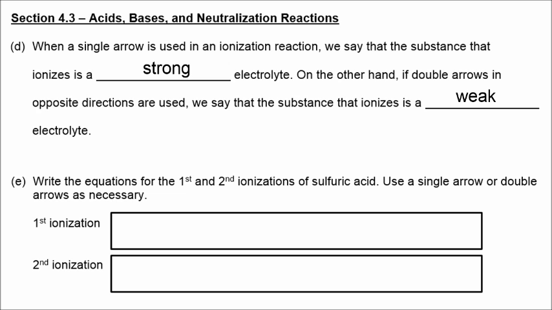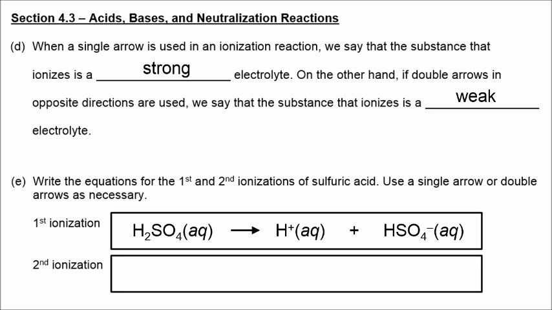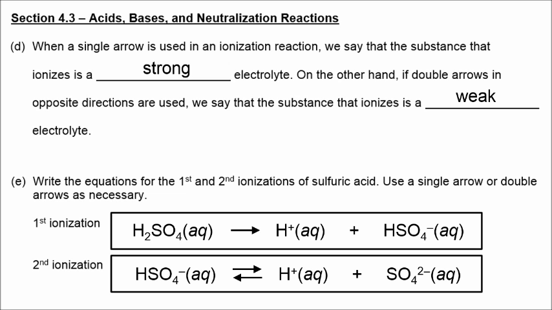These equations for the first and second ionizations of sulfuric acid are going to show you that the first proton that comes off, the first hydrogen ion that comes off of the formula H2SO4, is completely dissociated, so that's why a single arrow is used, but HSO4- does not ionize completely. So the second proton comes off, but not 100% of HSO4- is ionized. That's why we use double arrows.